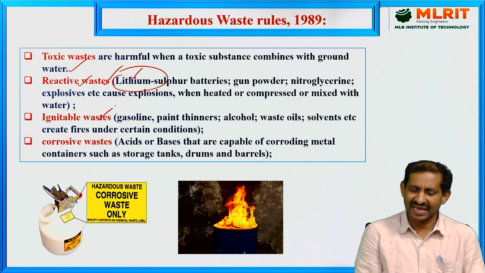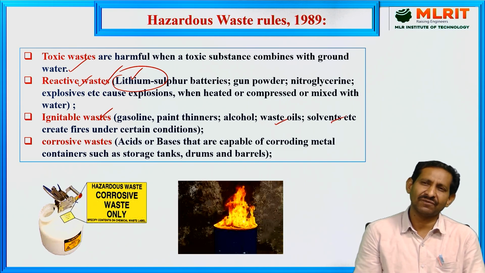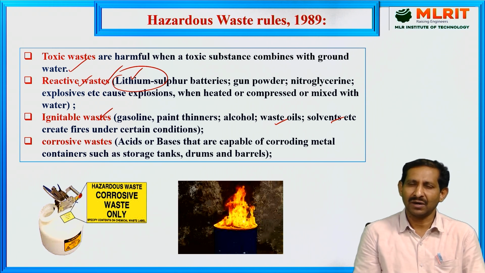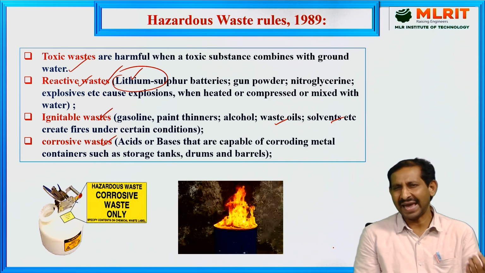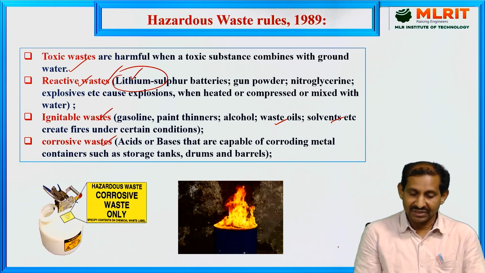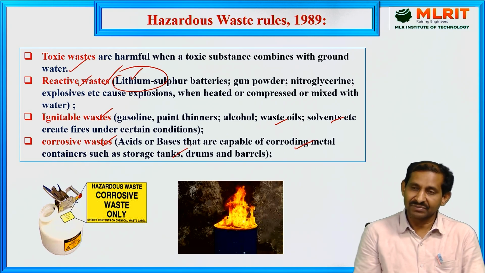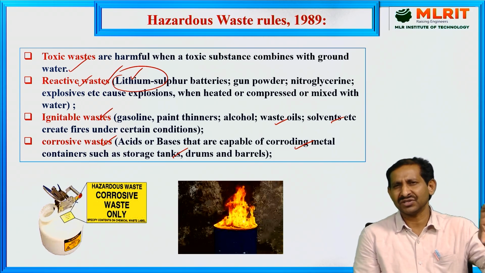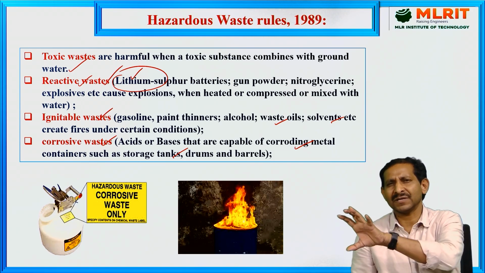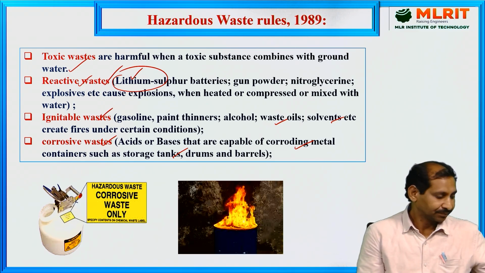Ignitable wastes include gasoline, paint thinners, alcohol, and different solvents used in the pharmaceutical industry. These solvents are easily inflammable and immediately catch fire. Corrosive waste includes some acids and bases, which are immediately corrosive in nature. They are kept in storage tanks, drums, and barrels. So you must mention the label: this is corrosive in nature, more reactive in nature, more toxic in nature. And then only come some of the prevention measures for hazardous waste.